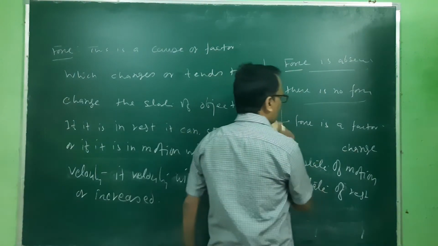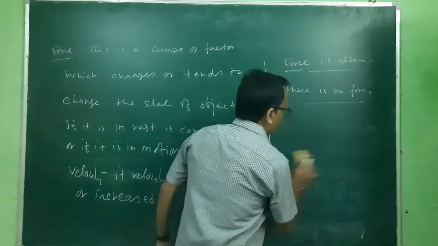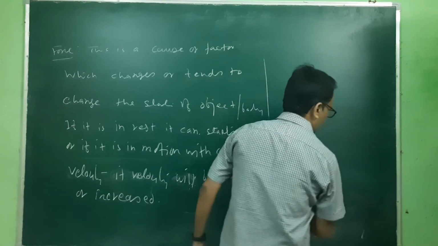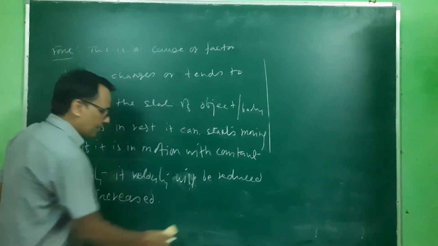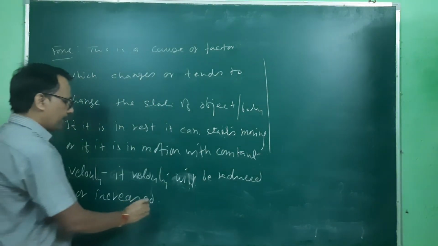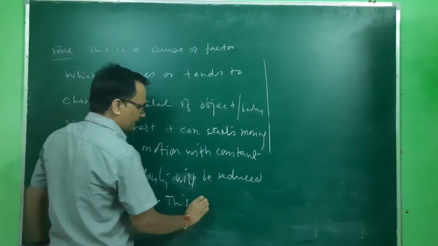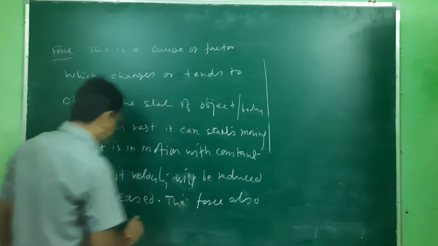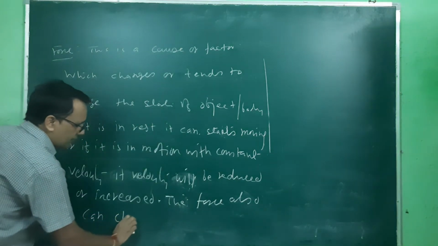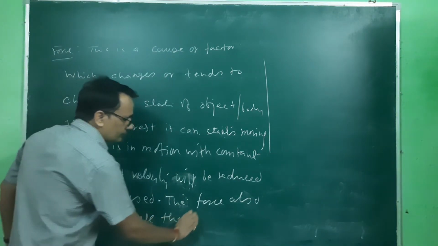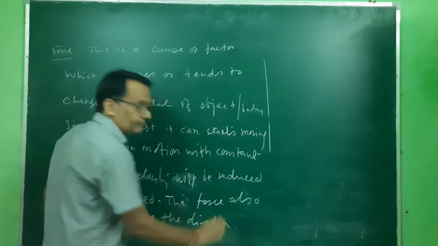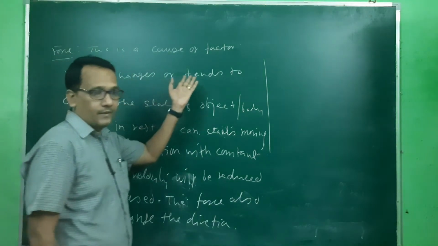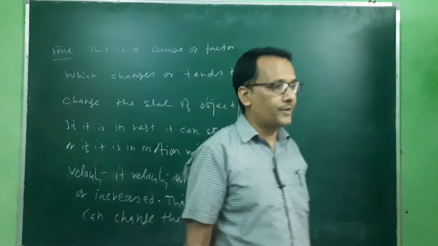One should also write the example, and also add another line: the force also can change the direction. Okay, so this is the force which changes the state of object.